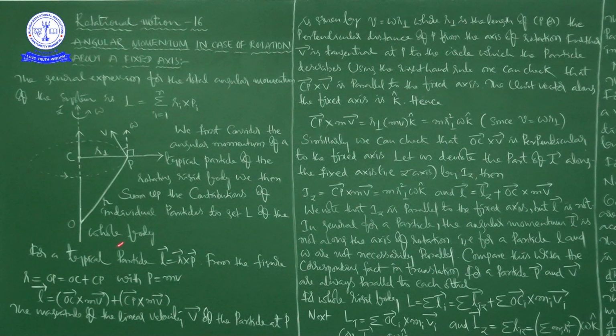This is the figure which shows the rotational motion of a single particle about a fixed axis.